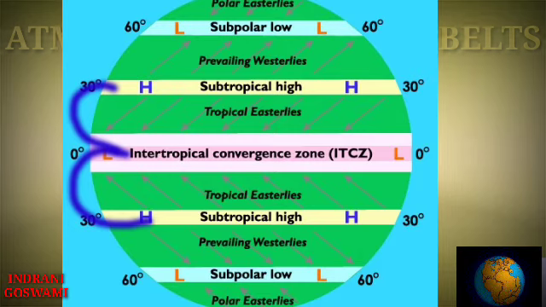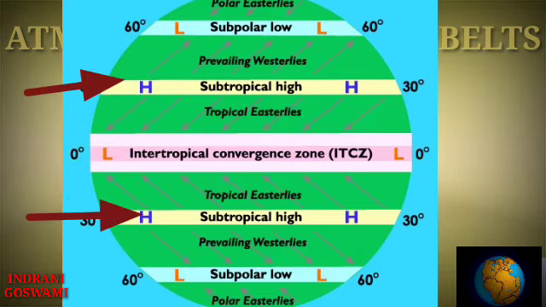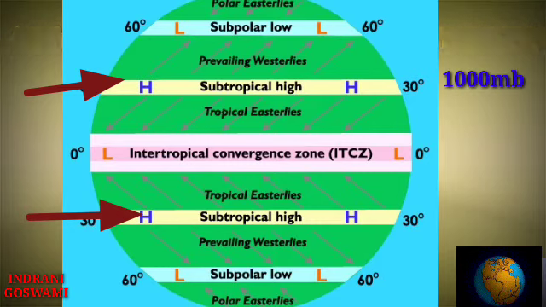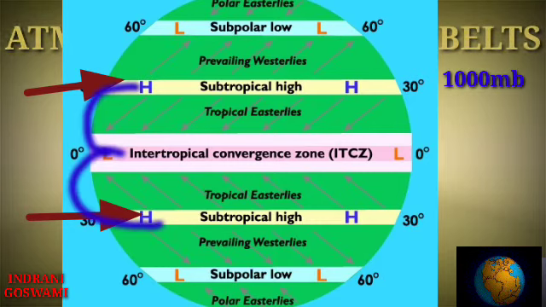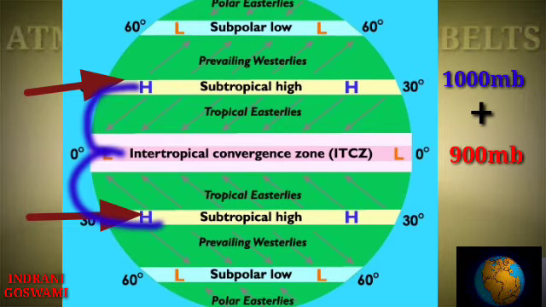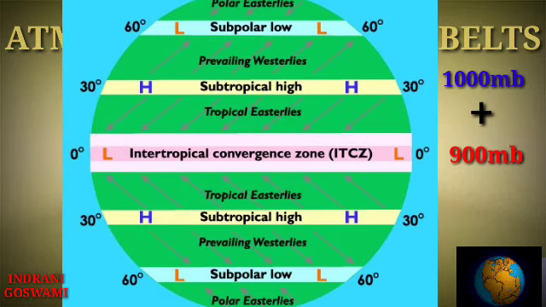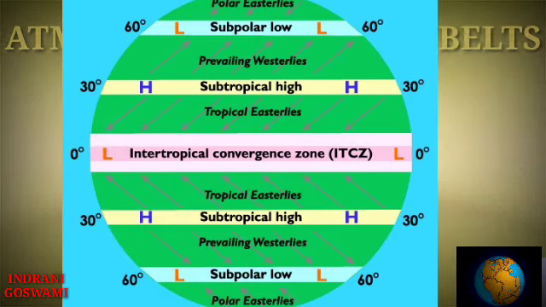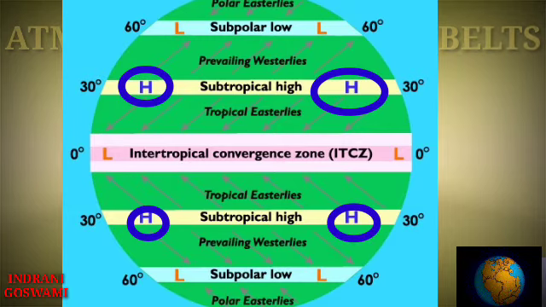Just imagine, suppose previously the atmospheric pressure in this region was 1000 millibar. Now more air is also coming from the equatorial low pressure belt, so suppose the amount is 1000 plus 900 MB. That means now the air pressure will be 1900 MB. That's why it is known as the high pressure belt, because the atmospheric pressure is really high in this zone.